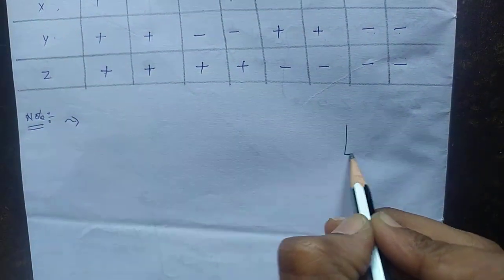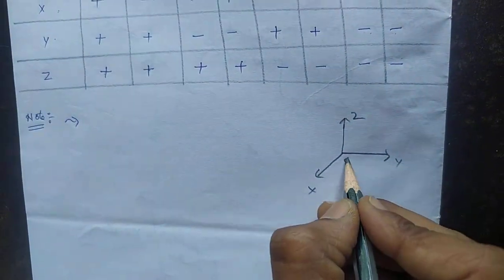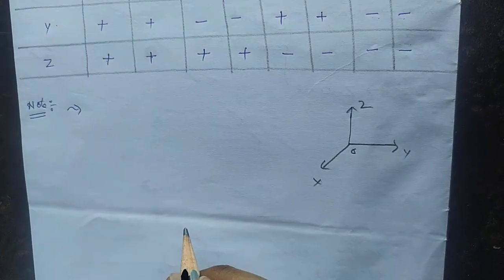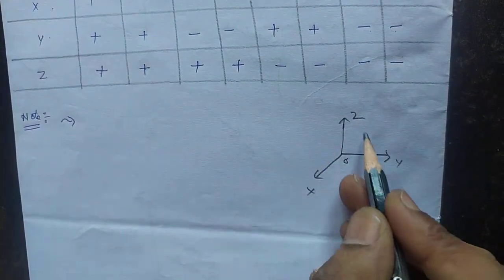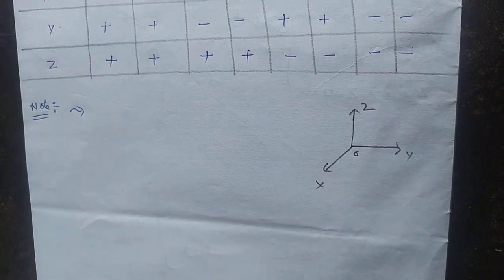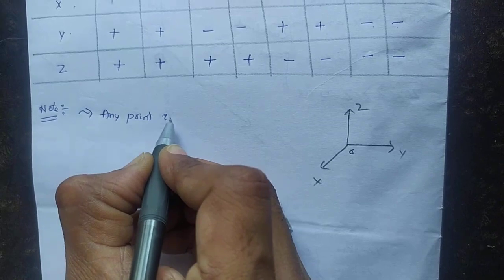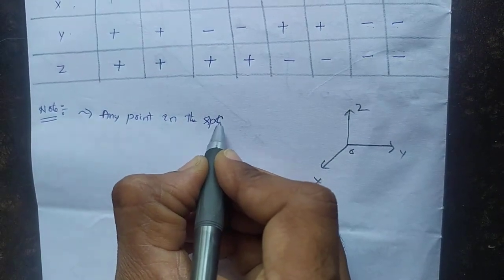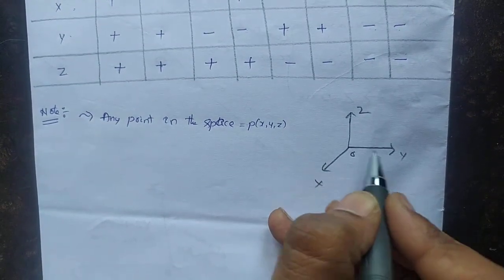The first point: suppose we consider three-dimensional space with x, y and z axes meeting at the origin. Any point in the space is P of x, y, z.